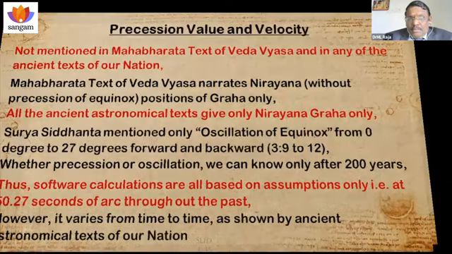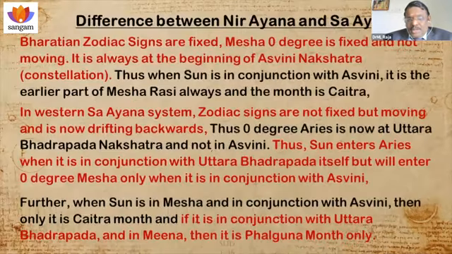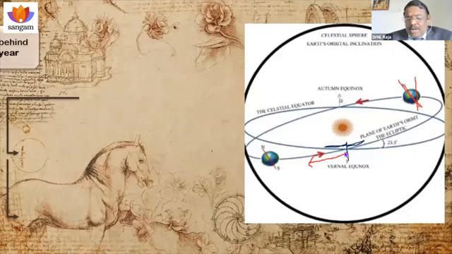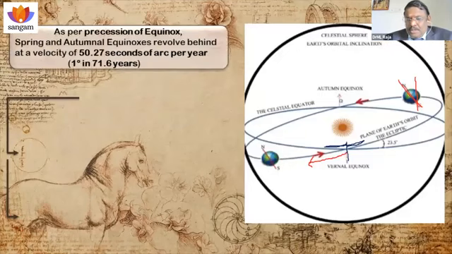So, based on this, we have to understand one more point. In our Bharatian system, the calendar system and the calculation of astronomy, they calculated the 12 zodiac signs and 27 nakshatras based on the ecliptic pathway of the moon. Based on this, 30 degrees above, 30 degrees below. It is a belt.